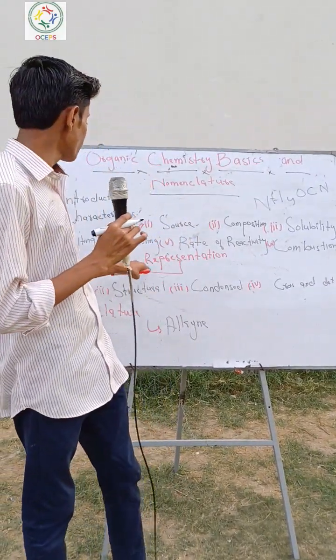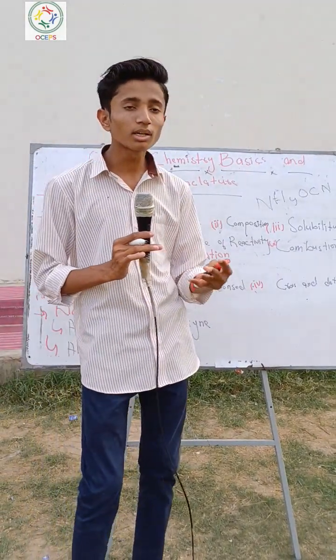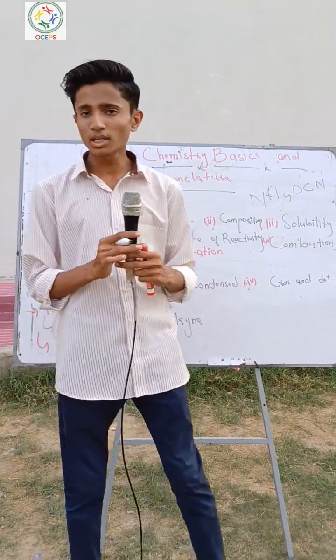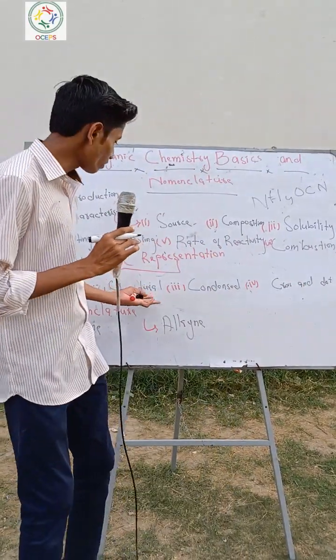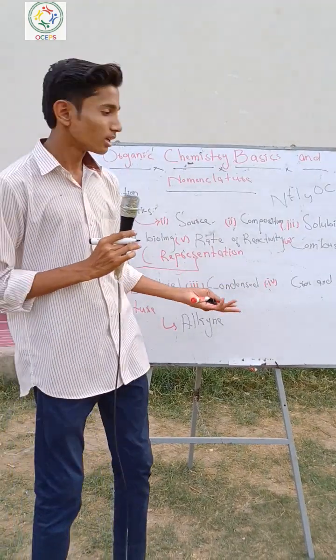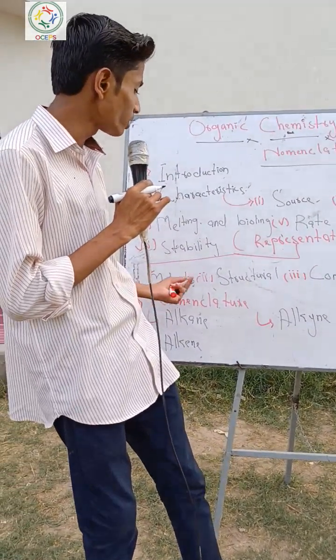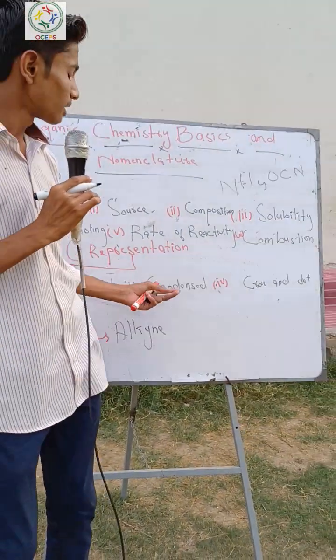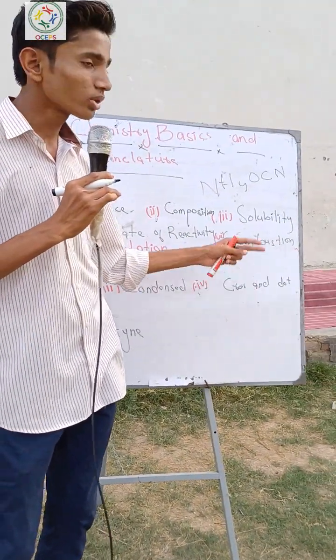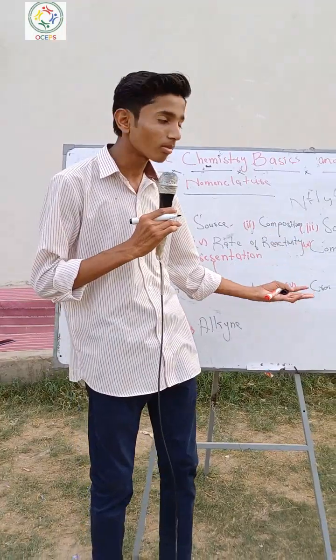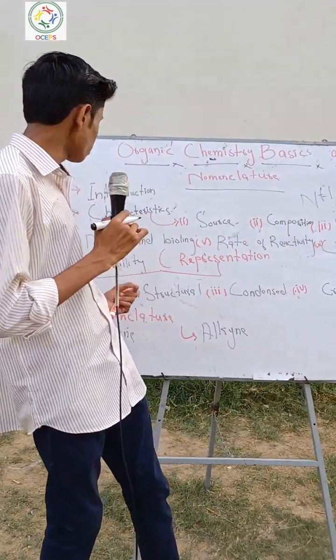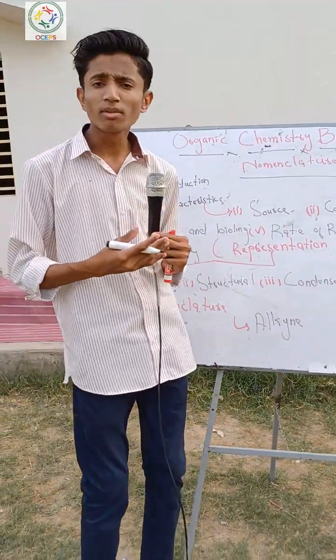Then the representations: how can we write organic compounds? There are four types: molecular formula, structural formula, condensed formula, and cross and dot formula, which is also called the electronic formula. The first is the molecular formula. What is a molecular formula?